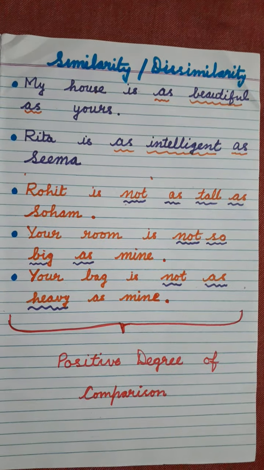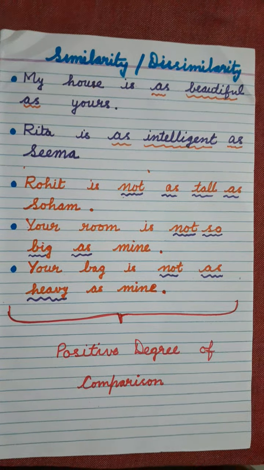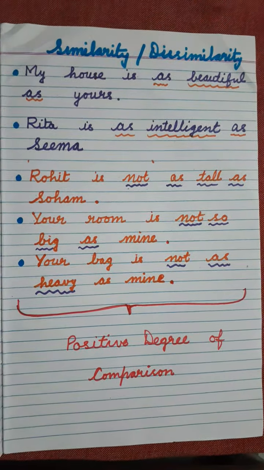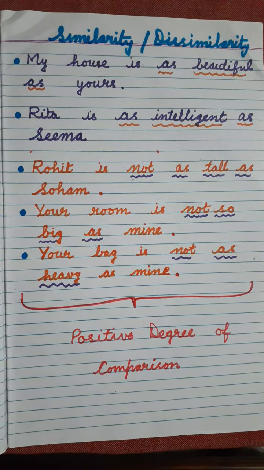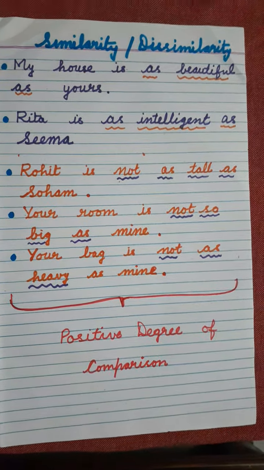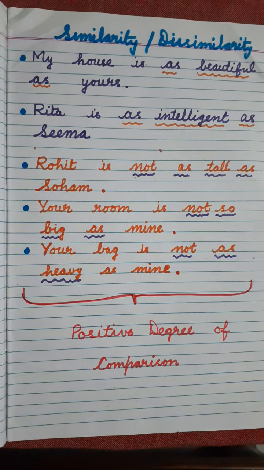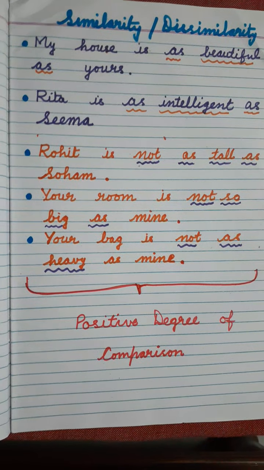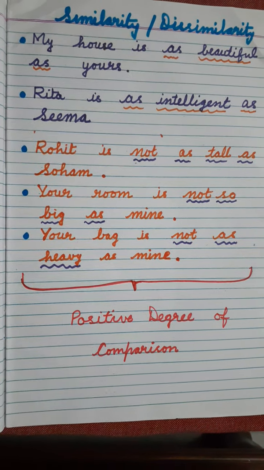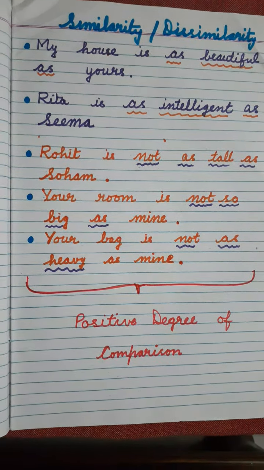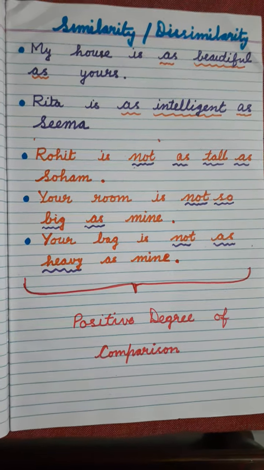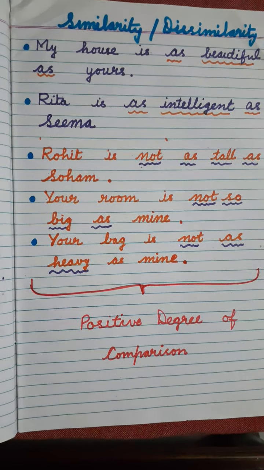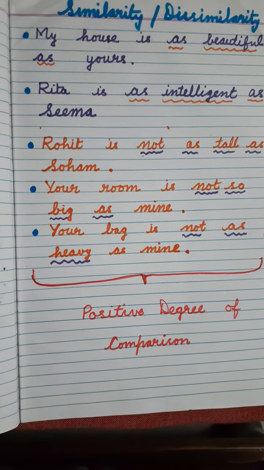Correct. So in these kinds of sentences, wherever the formation is like as dash as, or not so dash as, or not as dash as, in those cases we have to use the positive degree of comparison. Because most of the time, when we are doing the exercises, we just notice that the comparison is between two things and we quickly put the comparative degree.